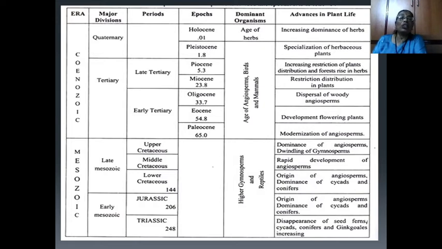The early Mesozoic division has two periods, Jurassic and Triassic. In the Jurassic period, 206 million years ago, the origin of angiosperms and dominance of cycads and conifers occur. In the Triassic period, which is 248 million years ago, there is disappearance of seed ferns, and cycads, conifers, and ginkgoes are increasing.